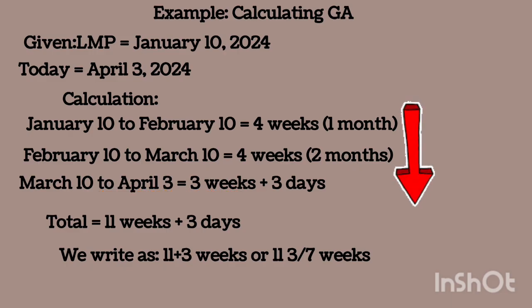So it means that from that date to this date, it is 3 weeks and 3 days. So add all the weeks together: 4 plus 4 plus 3, 11. Then the days remaining, put 3 days. That's all. That's the exact gestational age. You understand? When documenting, they don't really write it out like this in the reports. They usually write it like 11 plus 3/7. So they both mean the same thing, and in terms of documentation, this is what is used.